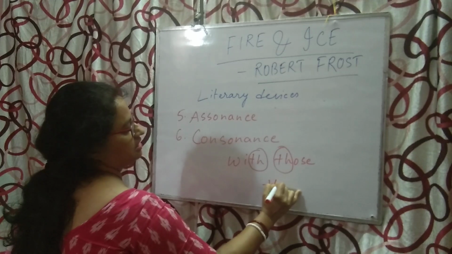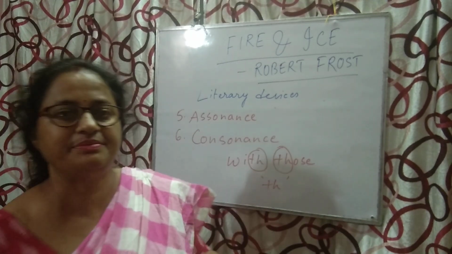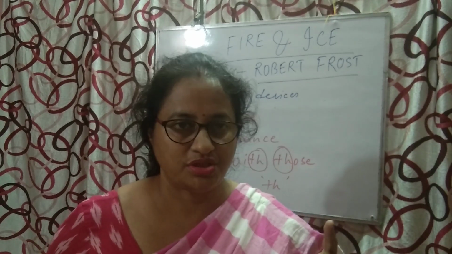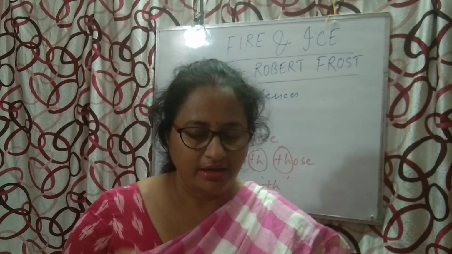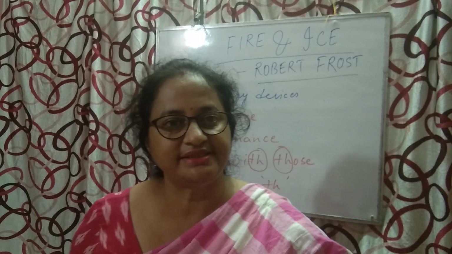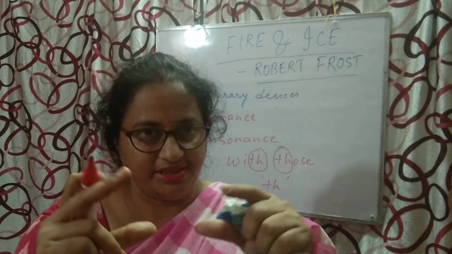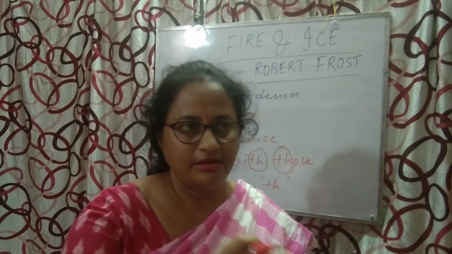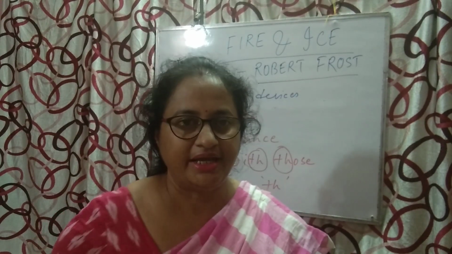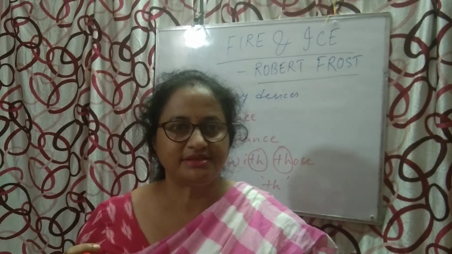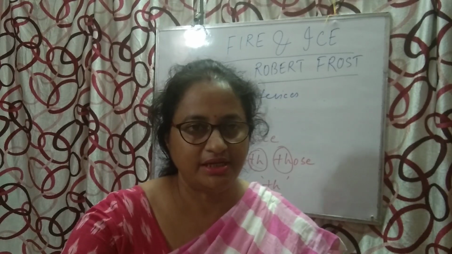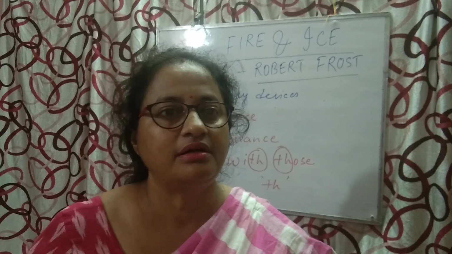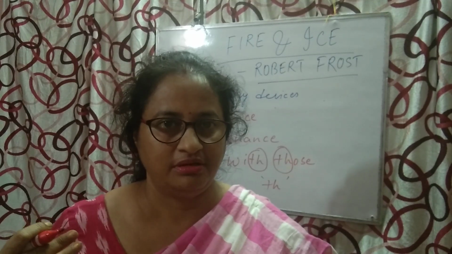This is the sound. The sound is repeatedly used. The th is a consonant sound. When a consonant sound is prominent and used repeatedly, now here a question may arise in your mind. When a consonant sound is repeatedly used in 2 consecutive words, we call it alliteration.